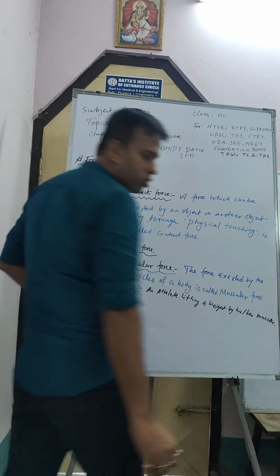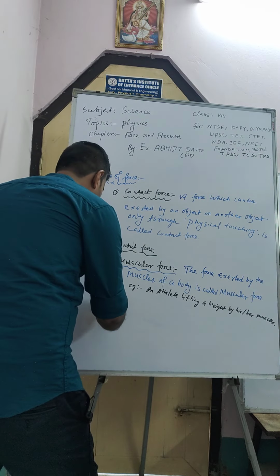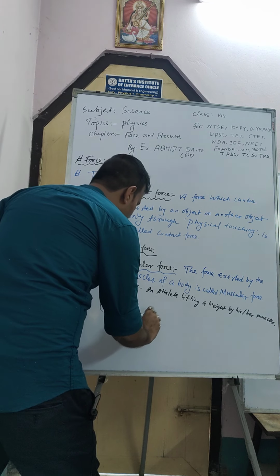Okay, this will be the example, right? Understood? Now another type of contact force is friction or frictional force.